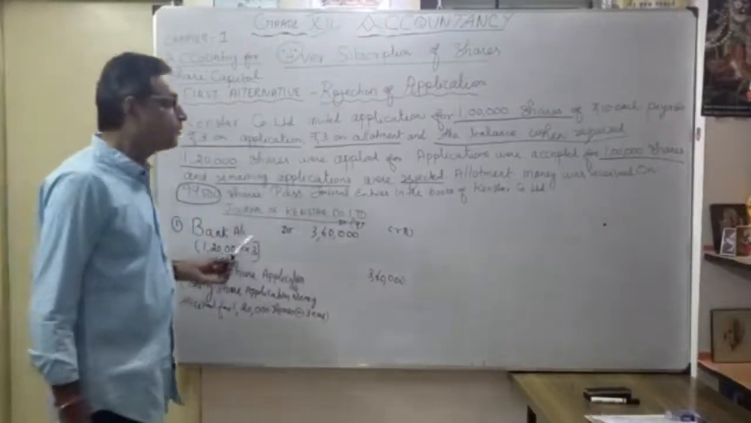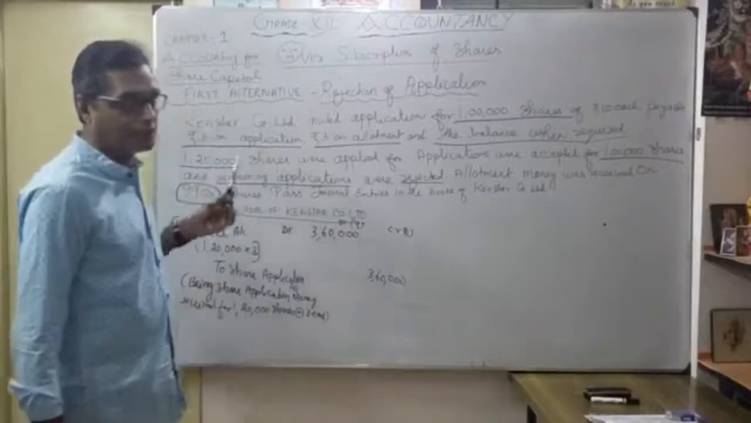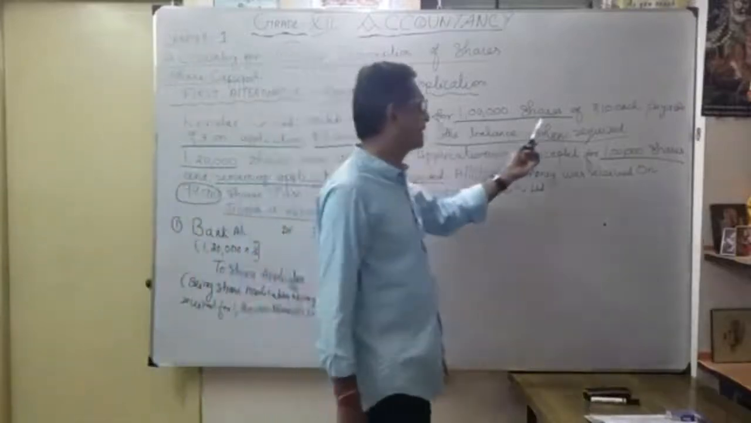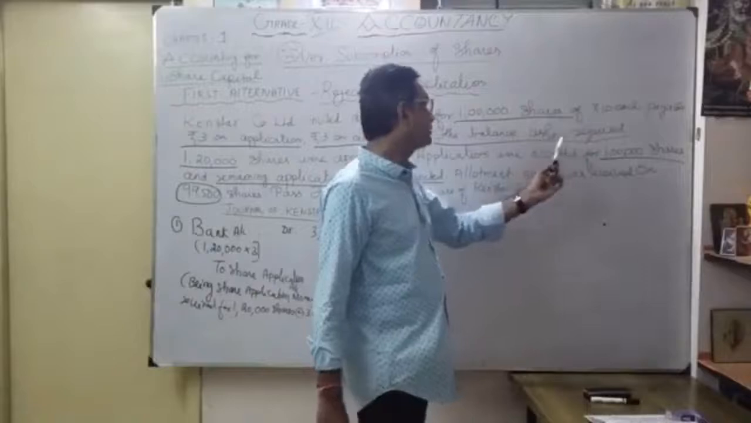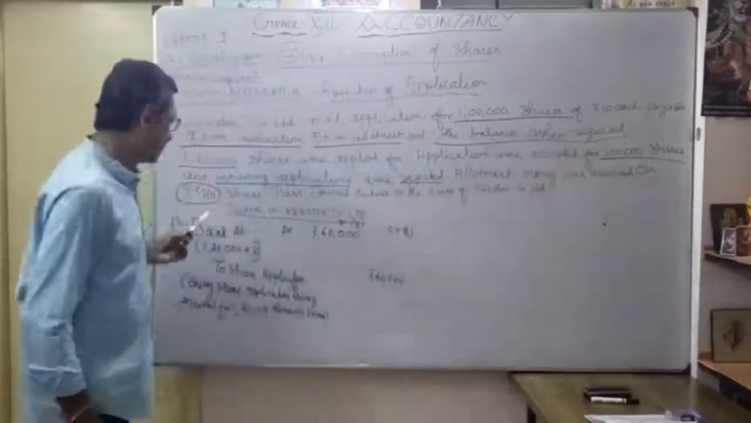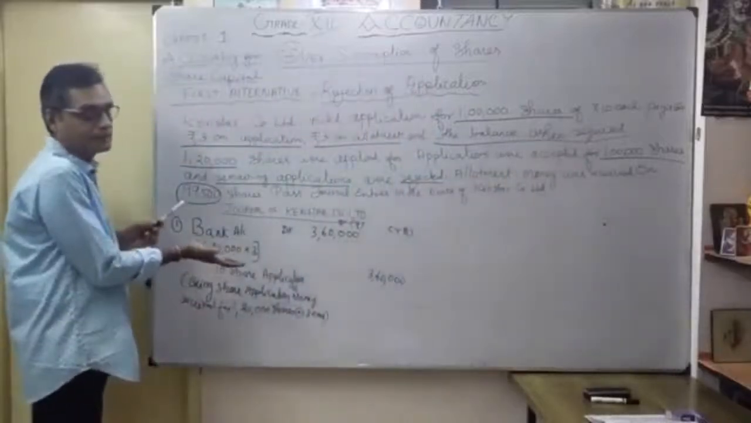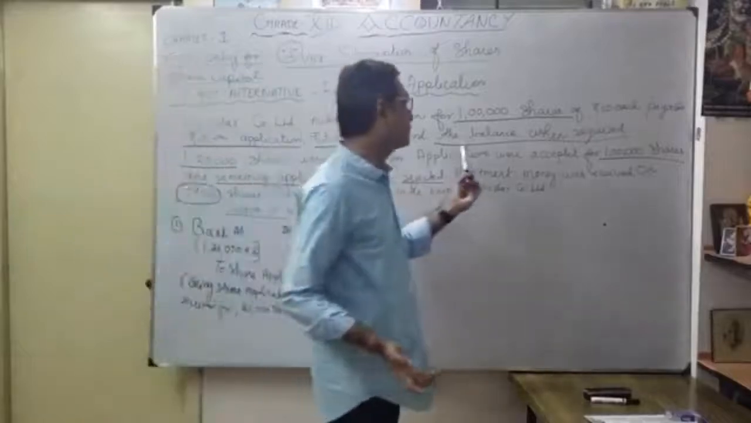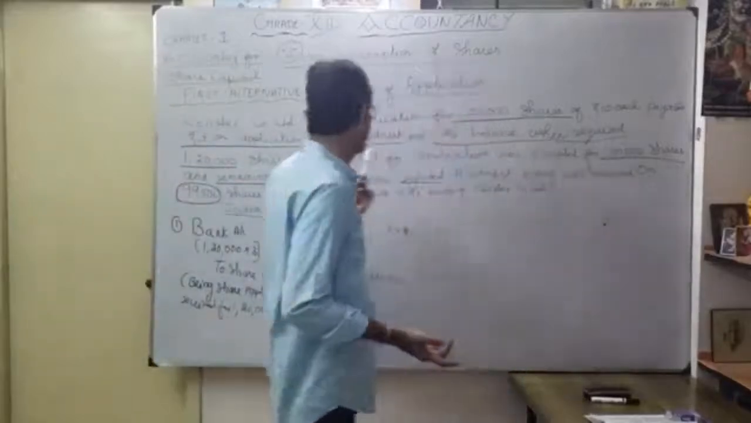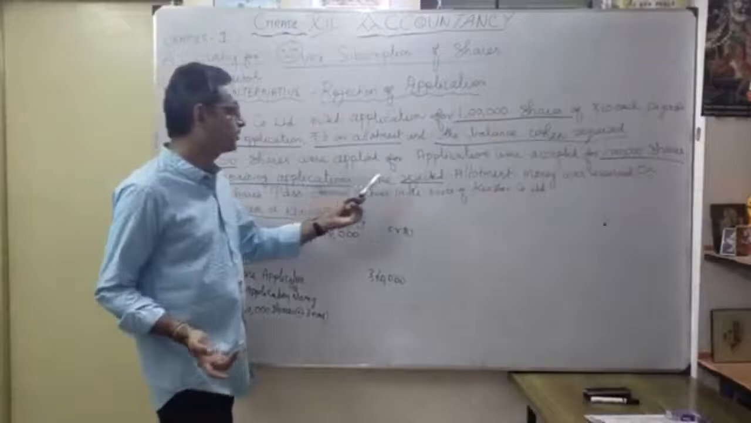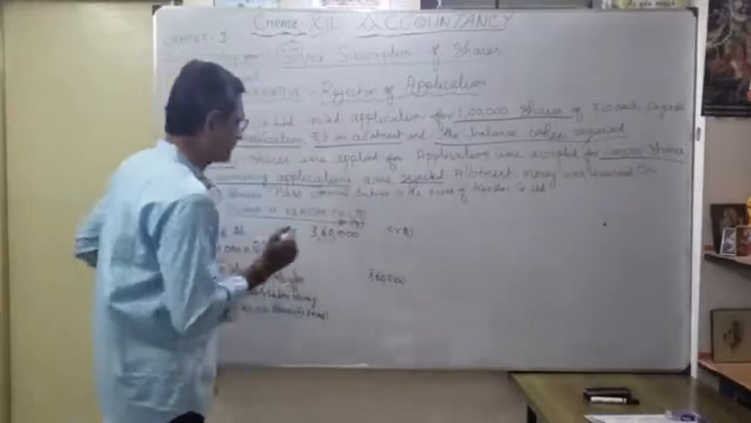Understood? Now, actually, how many shares are you going to issue? Issued only 1 lakh shares. But how many applied? 1,20,000 shares. Okay. Now we are going to give the effect for this. So the remaining applications are accepted only for 1 lakh shares. Thereafter, the remaining applications are rejected. Now see the second transaction.